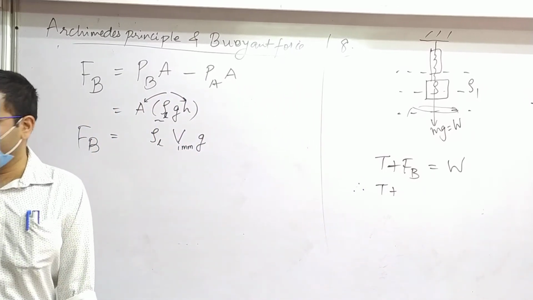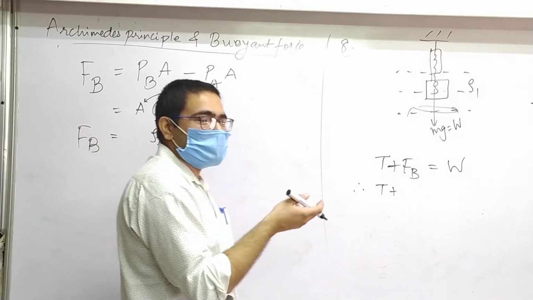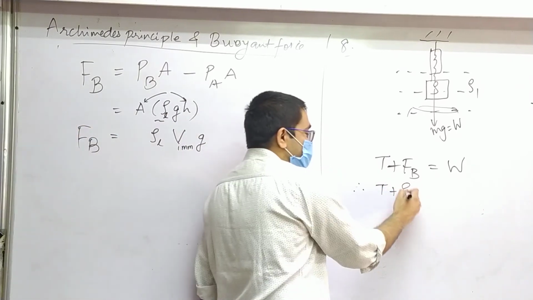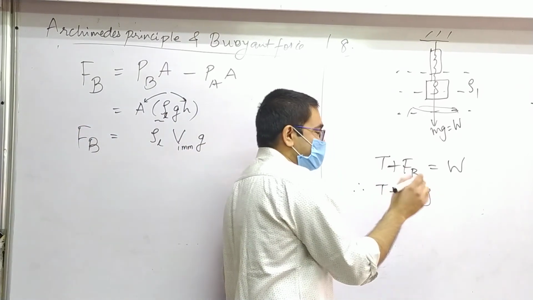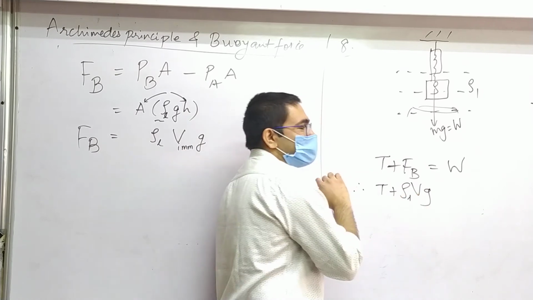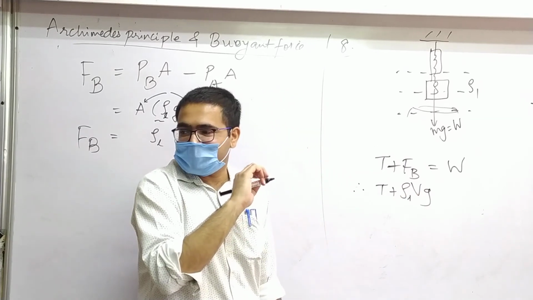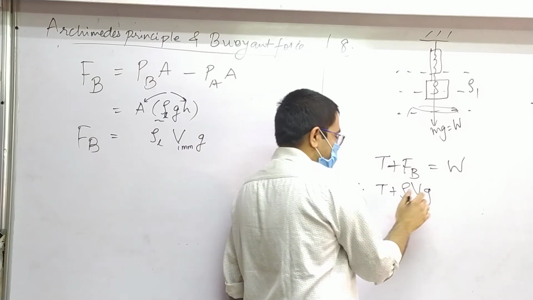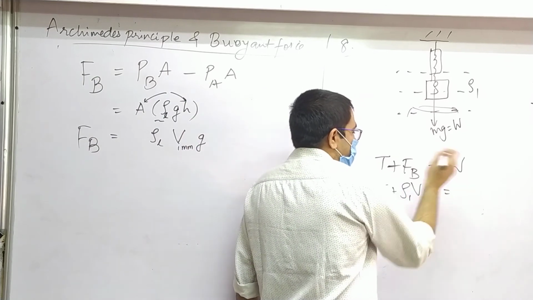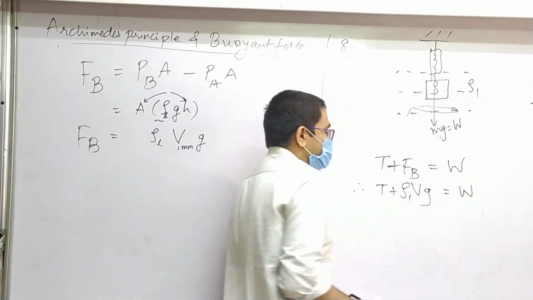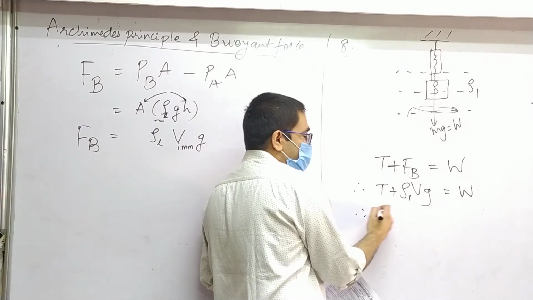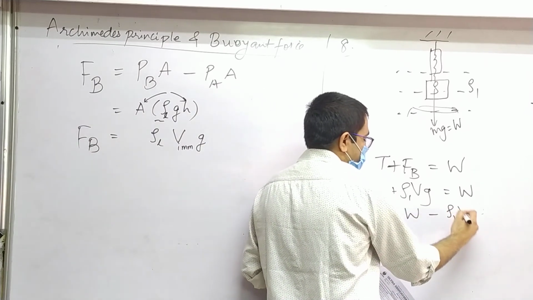Density of fluid. See how important the terms are. Students memorize and just write rho v g directly, forgetting that here it is not rho, here it is rho1. Got it? So that's why terms are important. Right. Now look at the answer. Is the answer in this form? No.